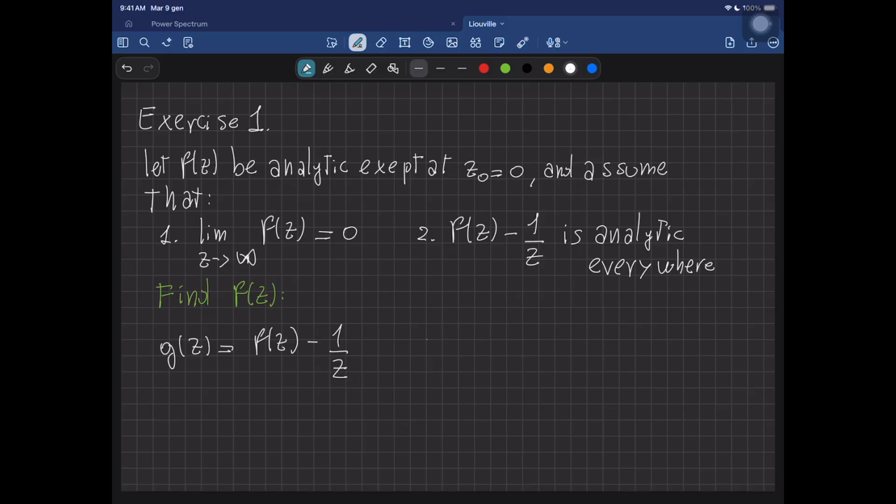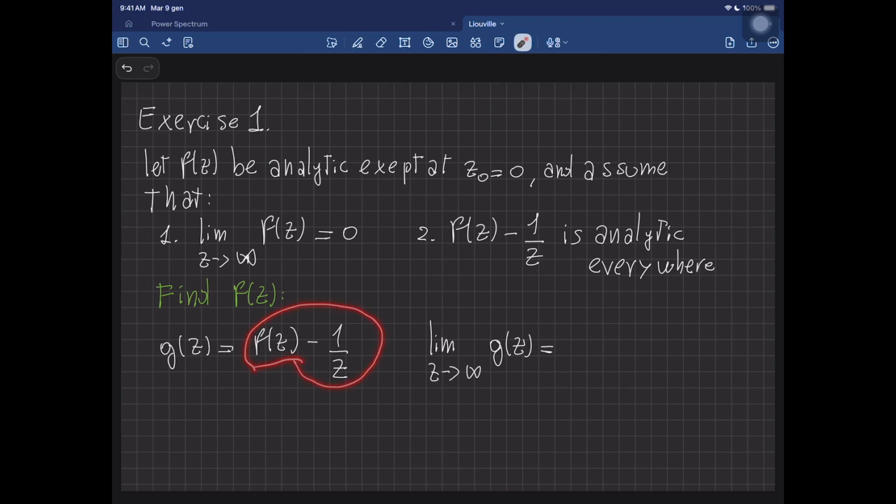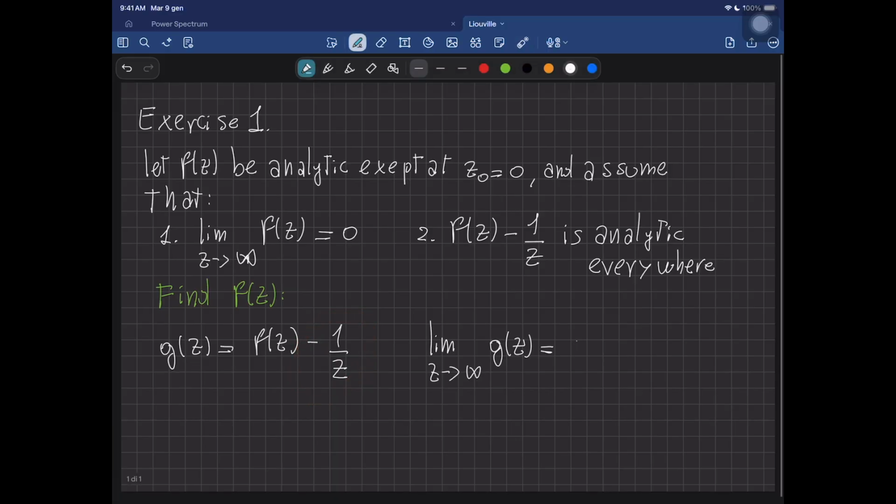Furthermore, we know that the limit as z goes to infinity of g(z) is equal to the limit of f(z) as z goes to infinity minus the limit of 1 over z as z goes to infinity. But now f(z) goes to 0 by the first hypothesis, and 1 over z goes to 0 too. So the limit of g(z) as z goes to infinity is exactly equal to 0.